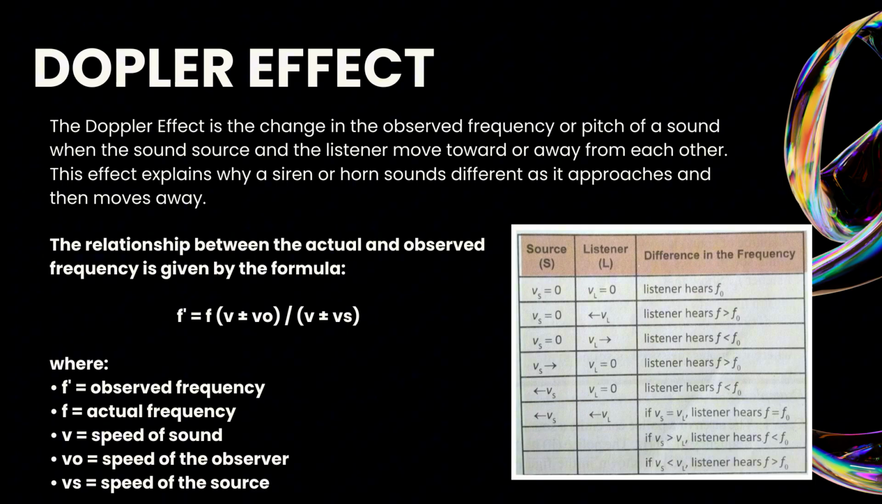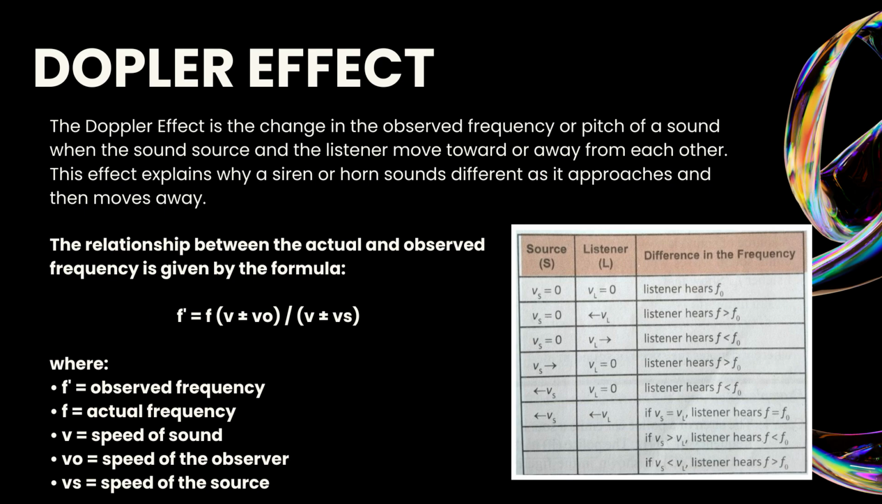The Doppler effect is the change in observed frequency or pitch of a sound when either the sound source or the listener is moving. For example, when an ambulance passes by, you'll notice the siren sounds higher as it approaches and lower as it moves away. This is because the sound waves are compressed when a source moves toward you and stretched when it moves away.